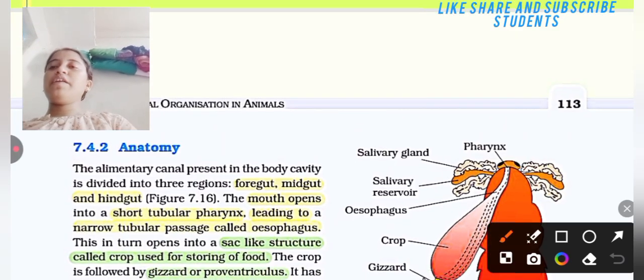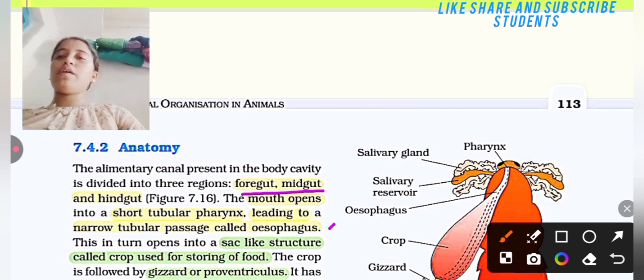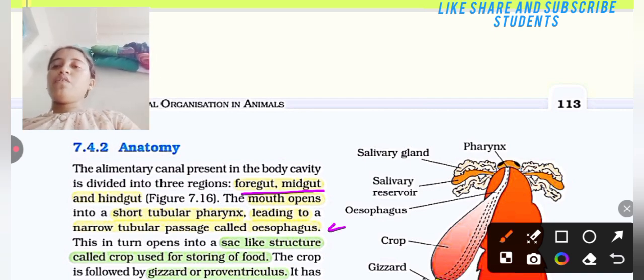Anatomy: the alimentary canal in the body cavity is divided into three regions, that is foregut, midgut, and hindgut. The mouth opens into a short tubular pharynx leading to a narrow tubular passage called the esophagus. This in turn opens into a sac-like structure called the crop, used for the storing of food.